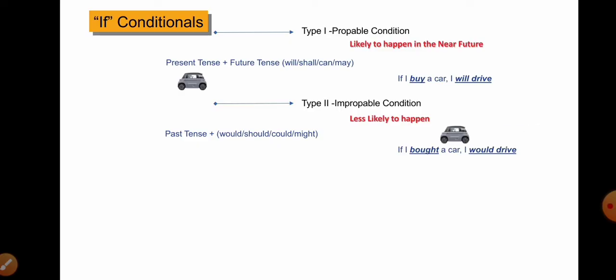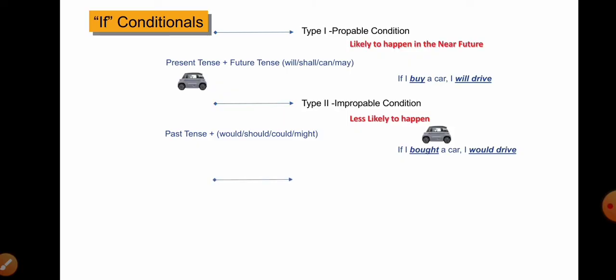Here the if form must take the past form and it must be followed with would, could, should, or might. For example, if I bought a car, I would drive it, or if I bought a car, I could drive it, or if I bought a car, I might drive it, can be used.